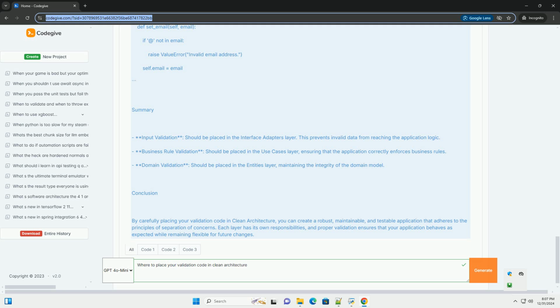Conclusion: by carefully placing your validation code in clean architecture, you can create a robust, maintainable, and testable application that adheres to the principles of separation of concerns. Each layer has its own responsibilities, and proper validation ensures that your application behaves as expected while remaining flexible for future changes.